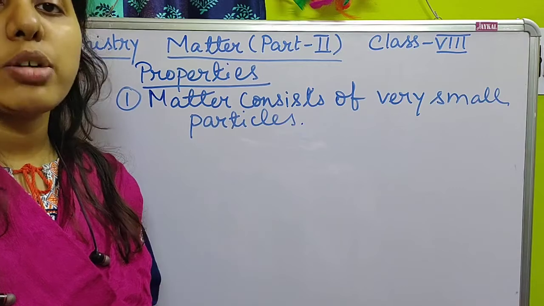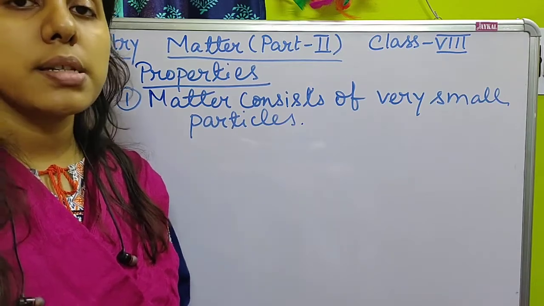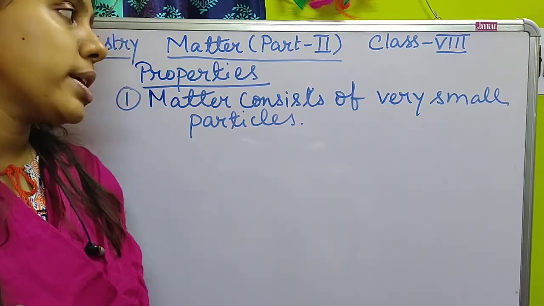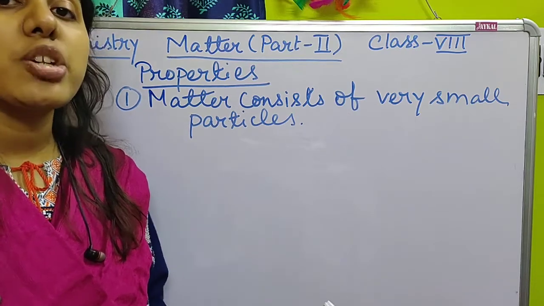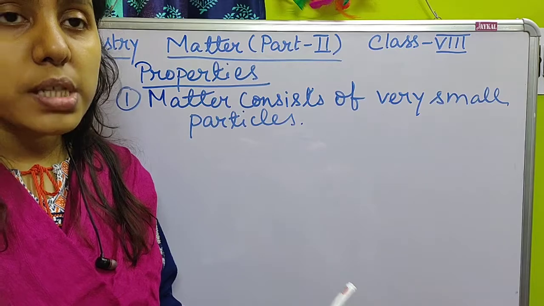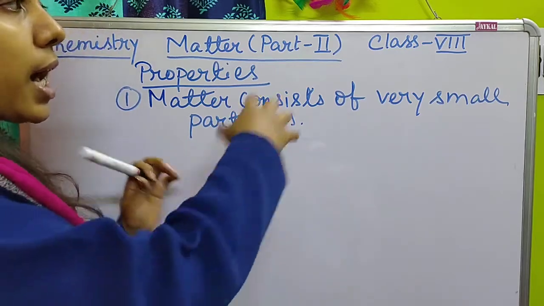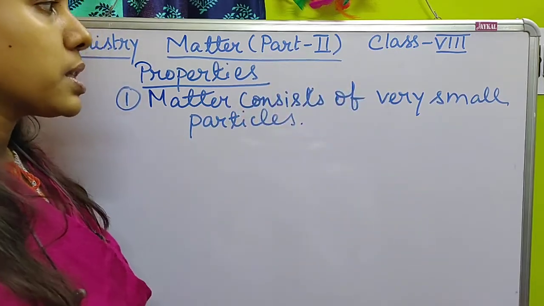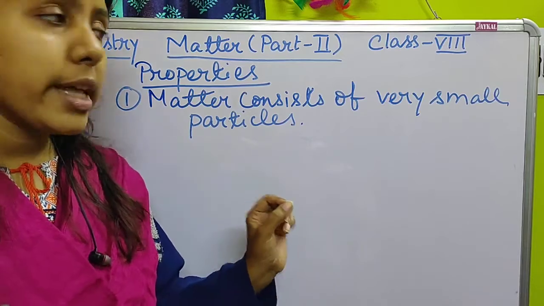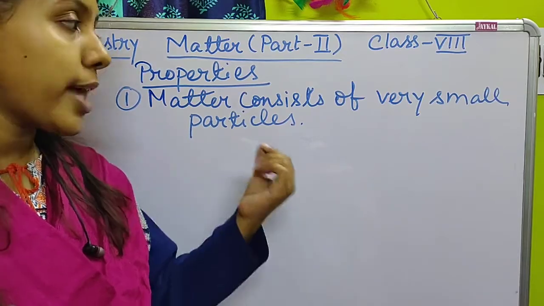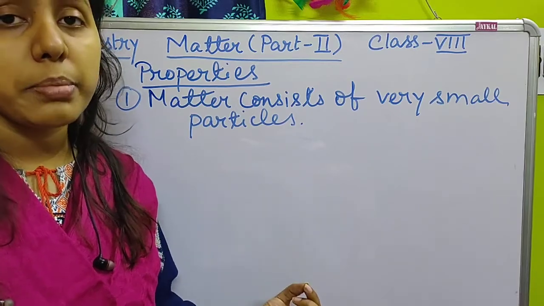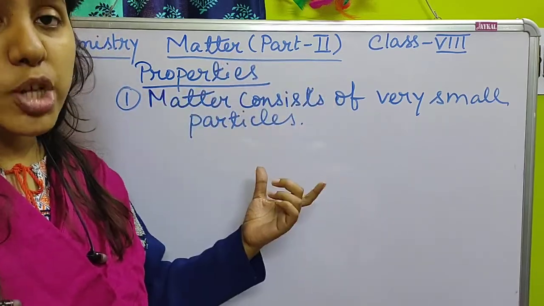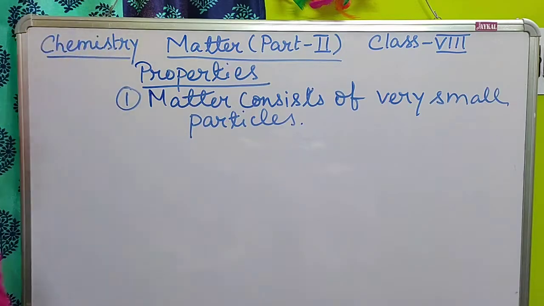Only through an electron microscope can we see their existence. These are very small, and they are also present in a huge number. Obviously, since we cannot see them individually, they must be present in a very large number to make such a substance. So this is the first point.